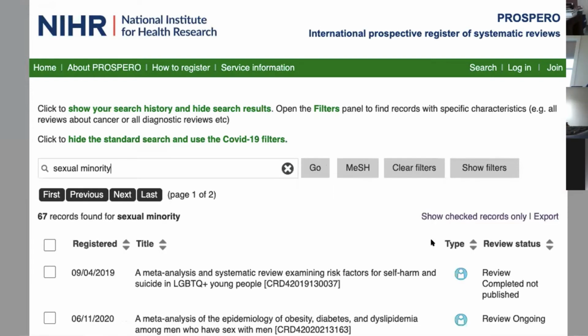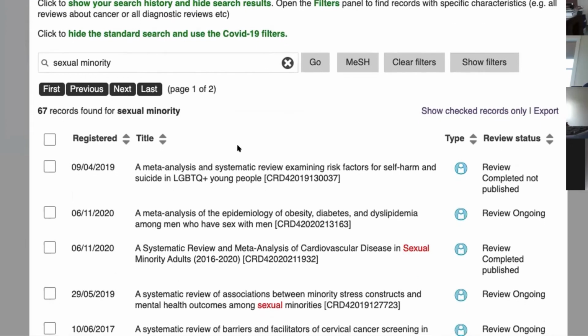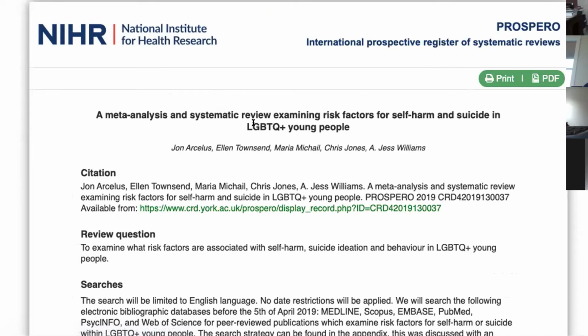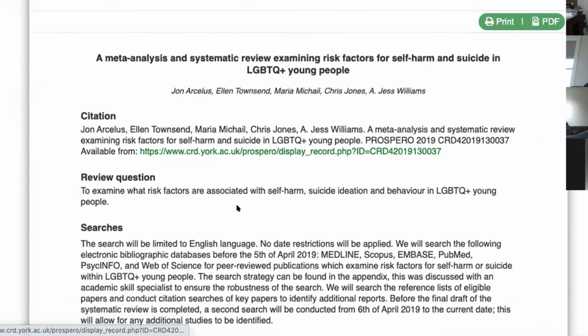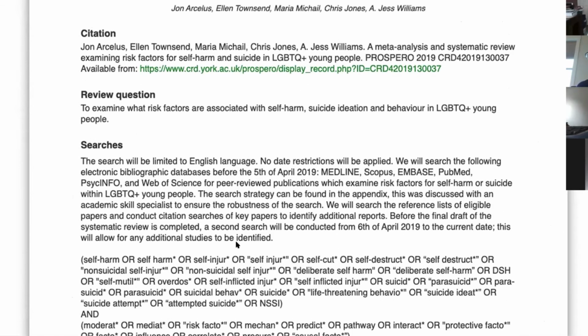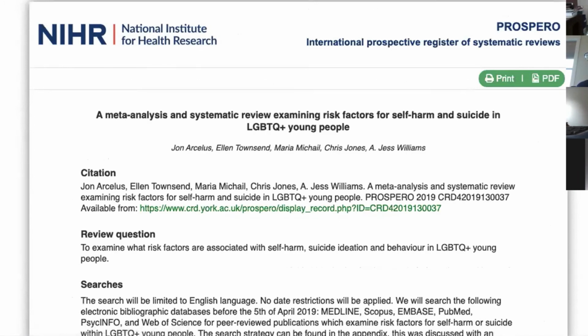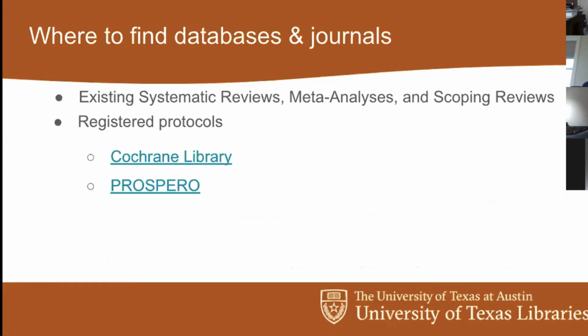So if we were focused back on that population, we can go through here and see, all right, here's a protocol that I can take a look at. Here's where they're searching. Here's the search terms. And so that'll be helpful for the next workshop on April 9th, when we're focusing on how to search. But yeah, just collecting where are all of the places that people have been searching in my subject area.